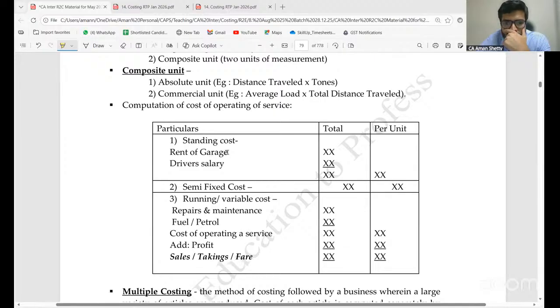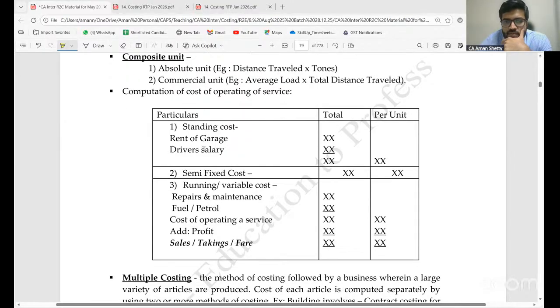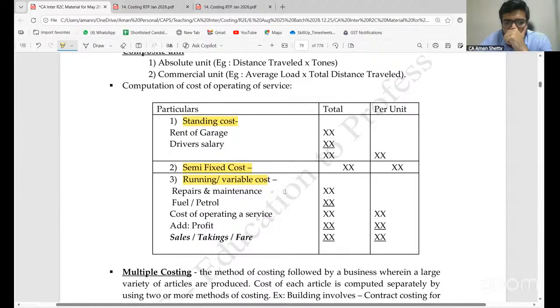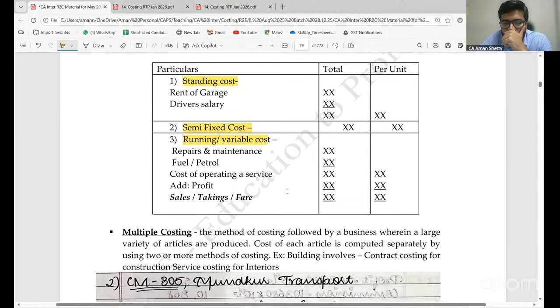Computation of cost of operating of services. Particulars, total, per unit. Standing cost: rent of garage, driver's salary. Semi-fixed cost. Running variable cost: repairs and maintenance, fuel or petrol. Cost of operating a service, add profit, sales, takings and fare.